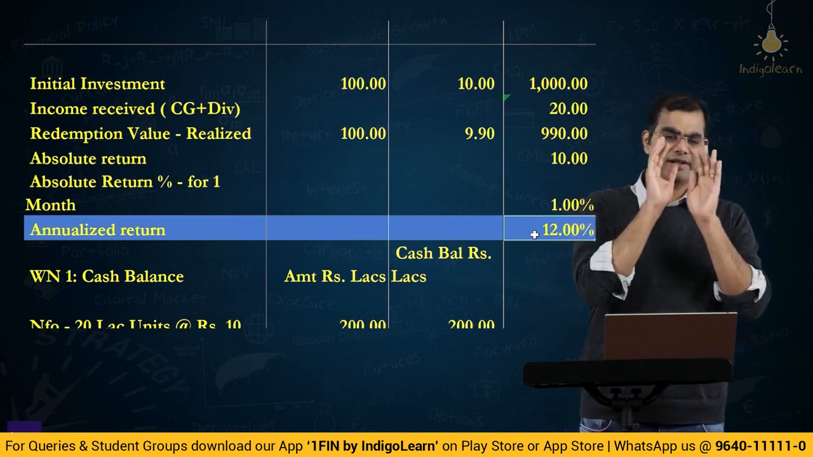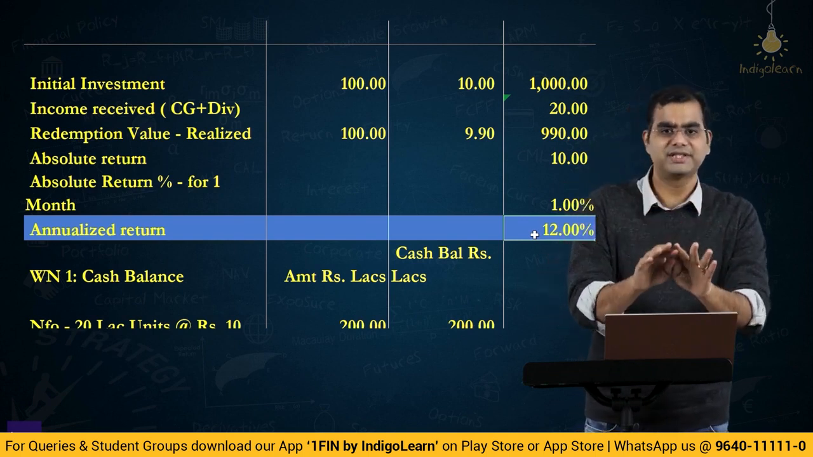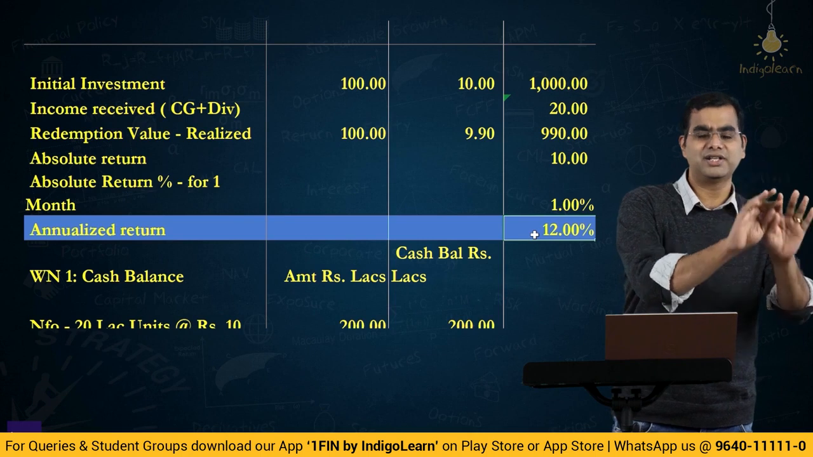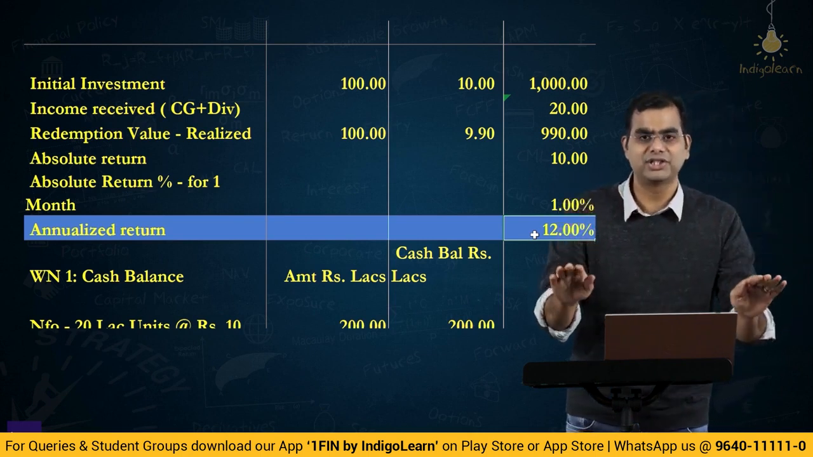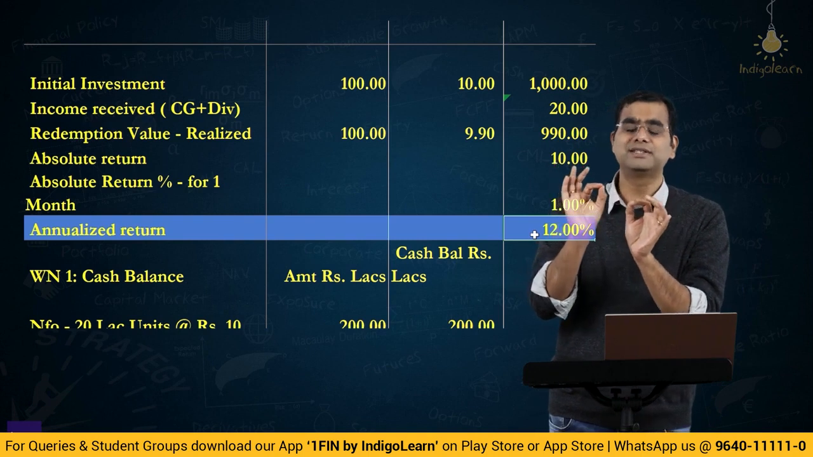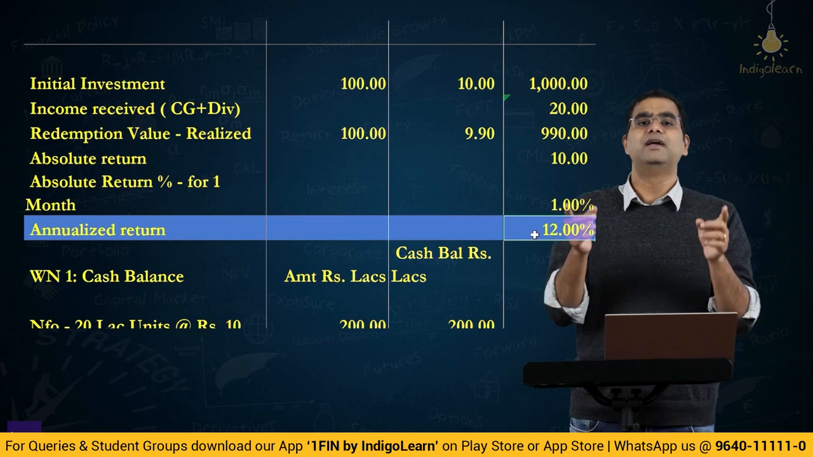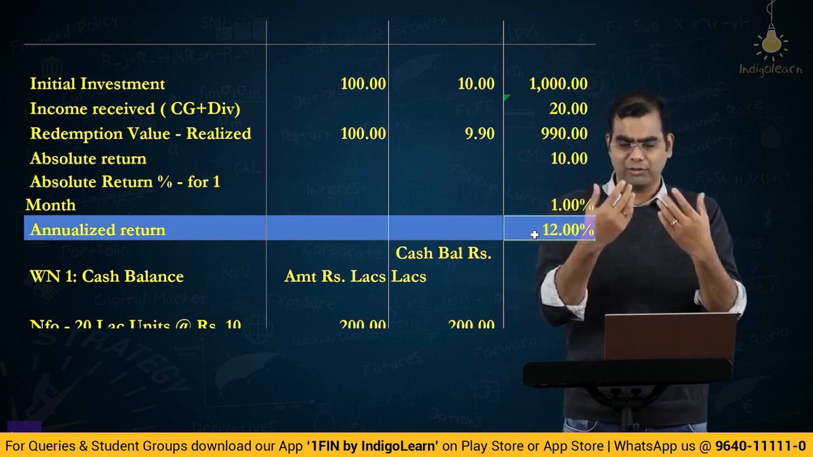Return is whatever is your amount realized plus any cash or any incomes received, minus the initial investment, divided by the initial value of investment. That is your absolute return percentage. Absolute return percentage is what? It is over the period during which all these transactions happened. That you have to multiply by whatever the number is.